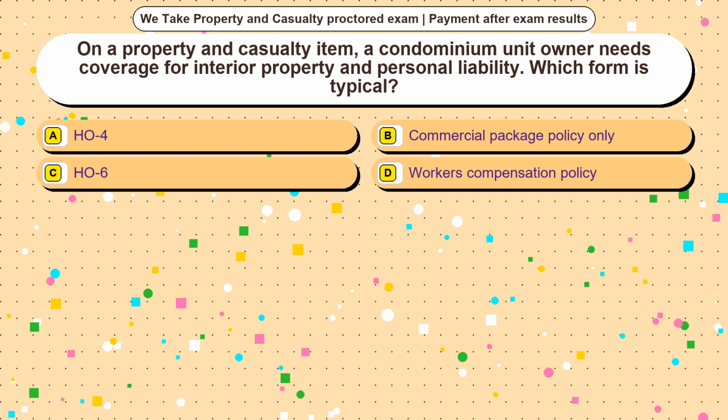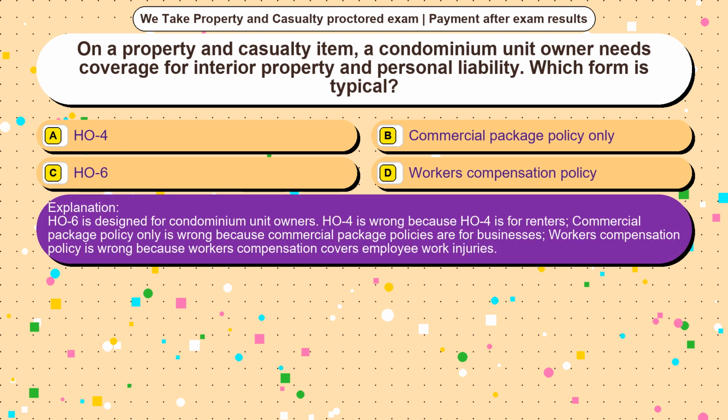The correct answer is option HO6. HO6 is designed for condominium unit owners. HO4 is wrong because HO4 is for renters. Commercial package policy only is wrong because commercial package policies are for businesses. Workers' compensation policy is wrong because workers' compensation covers employee work injuries.